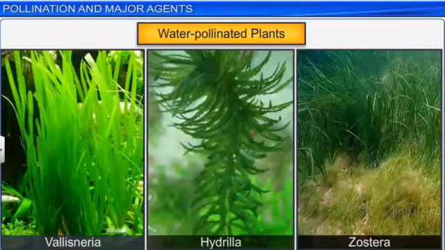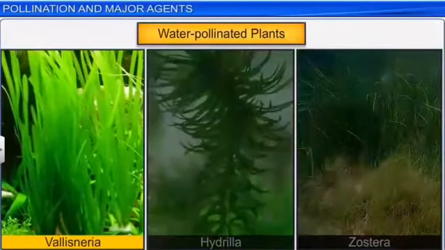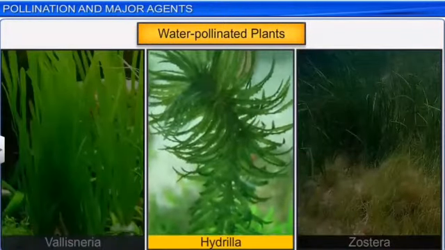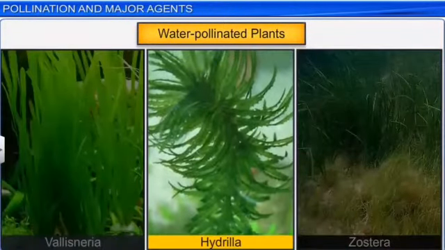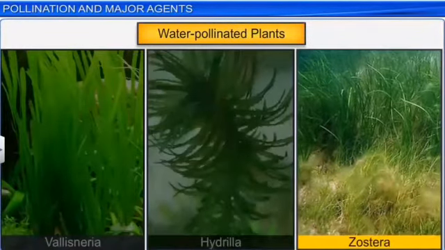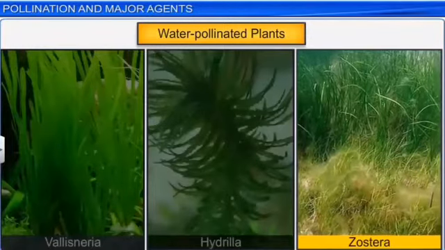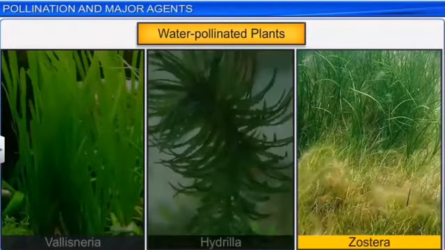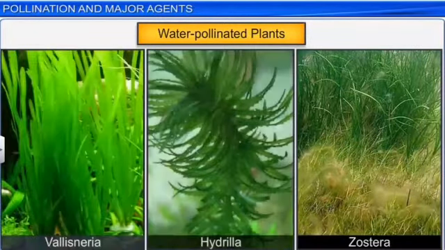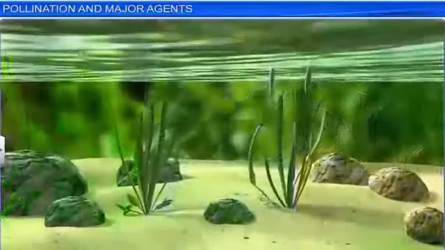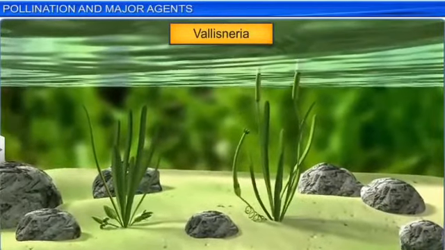There are a lot of water pollinated plants also, like Vallisneria, Hydrilla, and Zostera. Pollination by water is quite rare in the flowering plants, and it is mainly limited to about 30 genera, mostly monocots, that is, the monocotyledons.